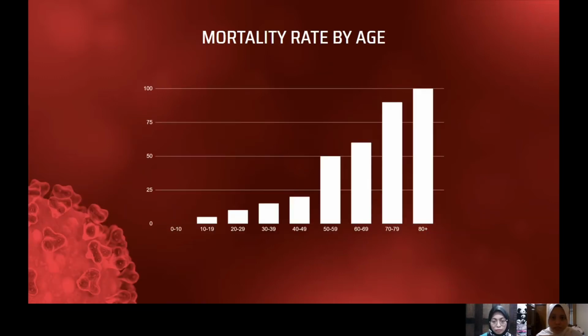Next, the mortality rate by age. From this graph, we can see that this virus is not attacking all people equally, but is more focused on people who are older. Older people can be infected easily by this virus because they do not have the best immunity, so they are not immune to this virus. They are not strong enough to fight this virus.